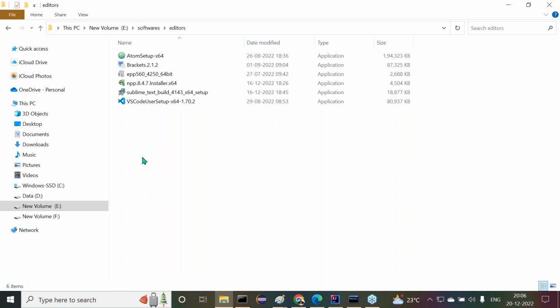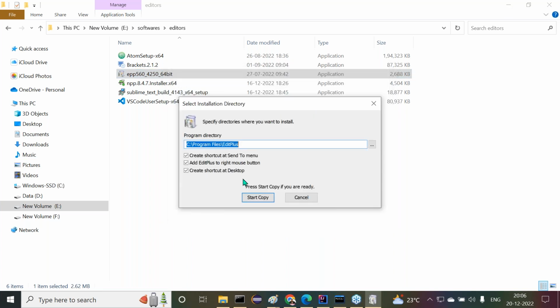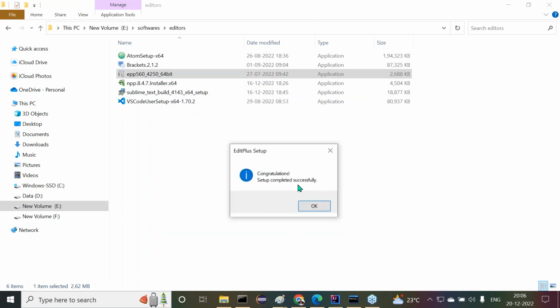Whenever the EditPlus software is available, what do we have to do next? I have to execute it. If I execute that setup file, the EditPlus software will be installed automatically. It is very simple software. Double click on it. Now license agreement, accept. Okay, start copy. Finish. One or two steps only, and EditPlus installation is completed.